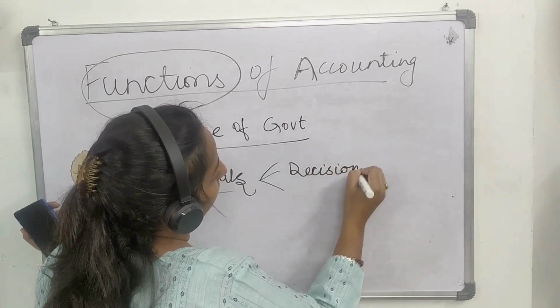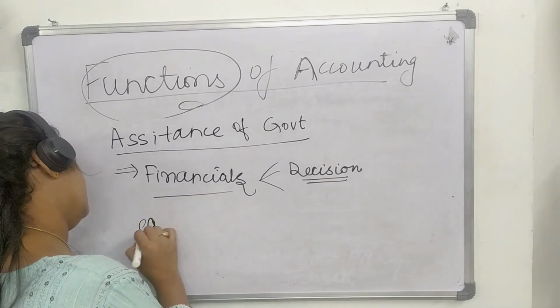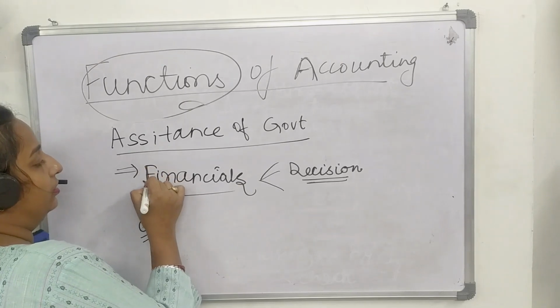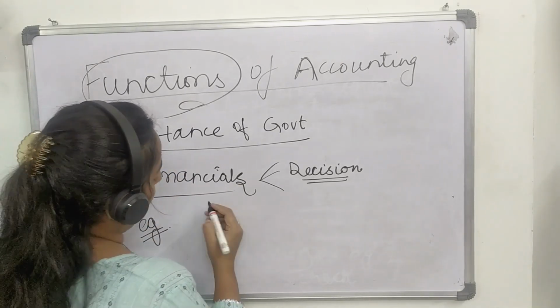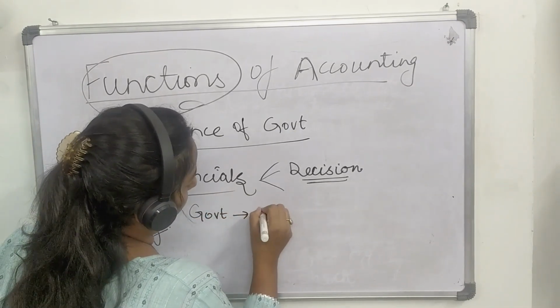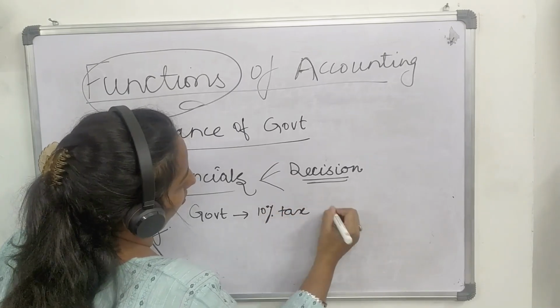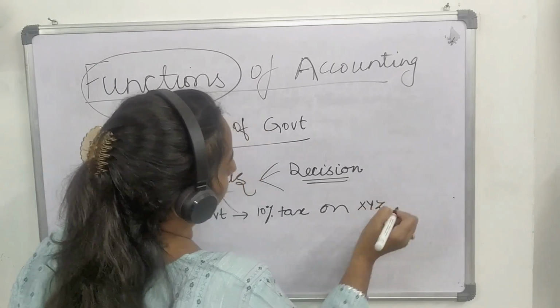Now, let's take an example for the same. Suppose government has imposed a 10% rate of tax on XYZ commodity.